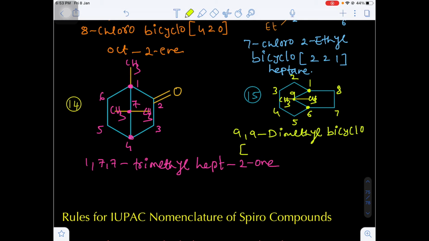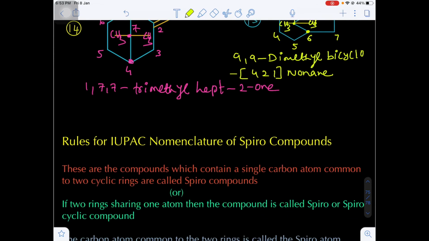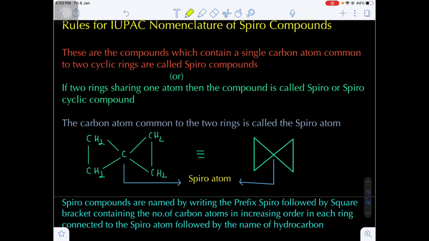Bicyclo. On the left side, there are 4 carbon atoms. On the right-hand side bridge, only 2 carbon atoms. In between the left side and right side, that is in between 1 and 6, there is 1 carbon. 4, 2, 1. Total 9 carbons are there. That's why I am writing nonane. Yes or no?